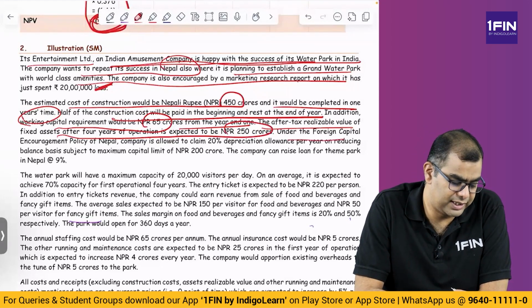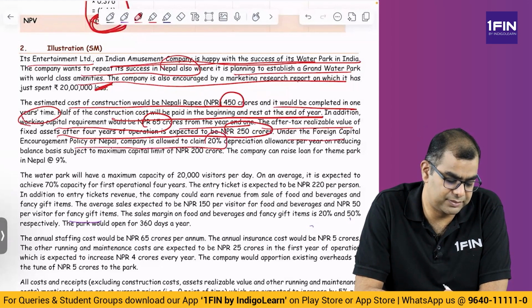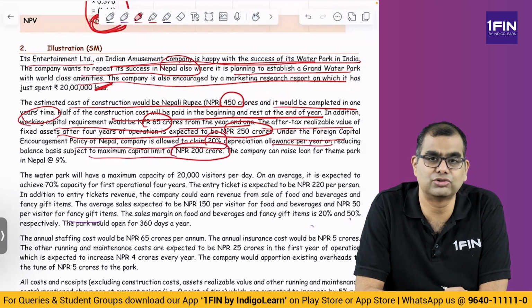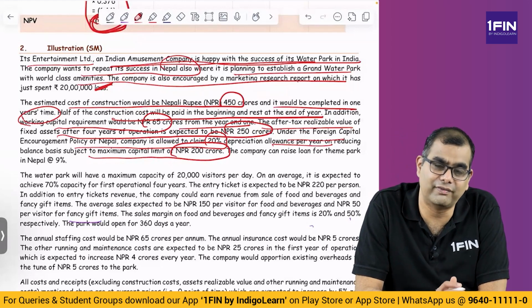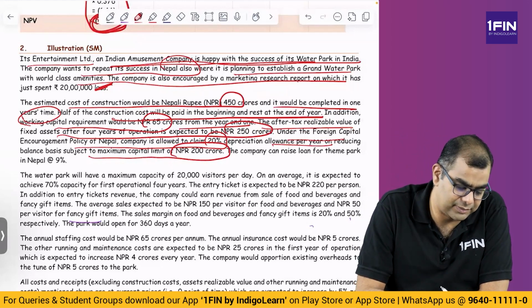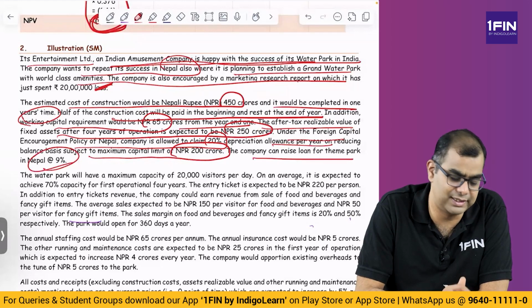Under the foreign capital encouragement policy of Nepal, companies are allowed 20% depreciation on reducing balance, that is WDV, for a maximum capital limit of 200 crores. So, are they referring to this 200 crores as the overall depreciation or the overall value of the fixed assets? We will see. The company can raise a loan for the theme park at 9% in Nepal.